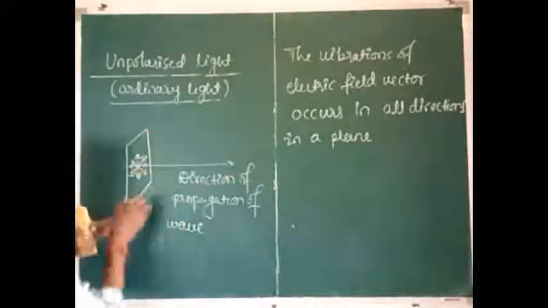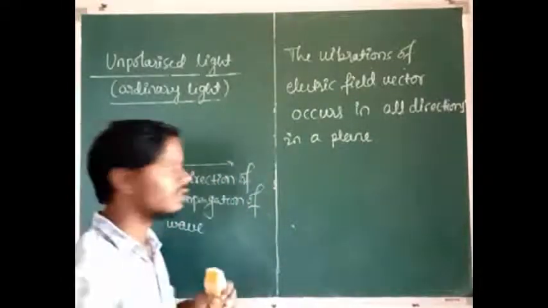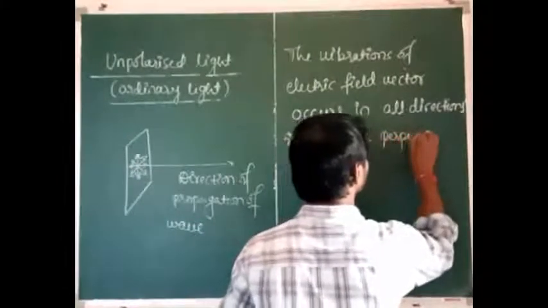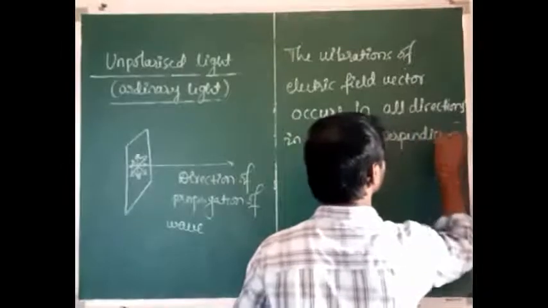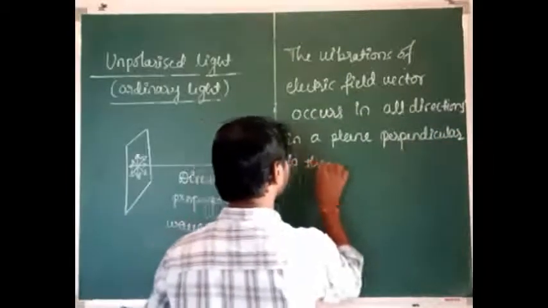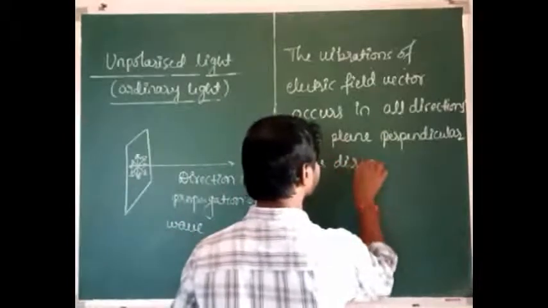This plane is perpendicular to the direction of propagation of the wave.